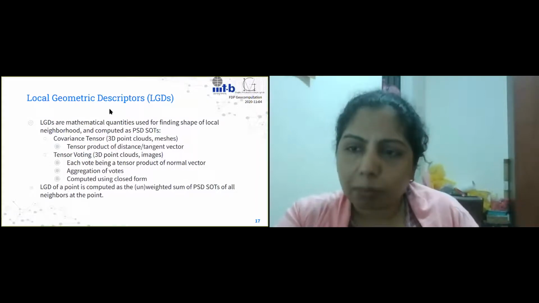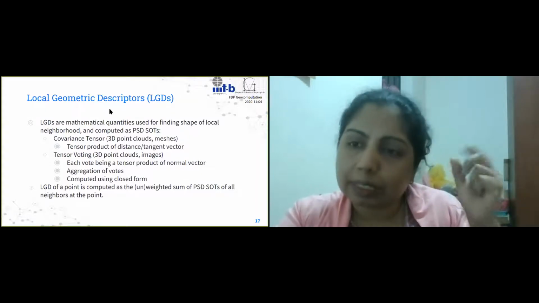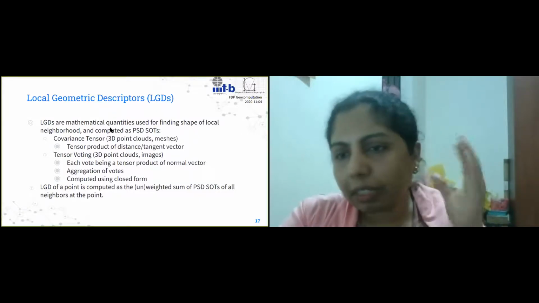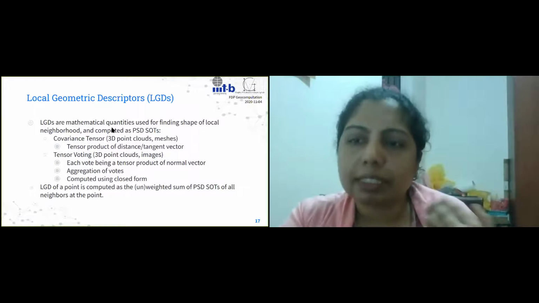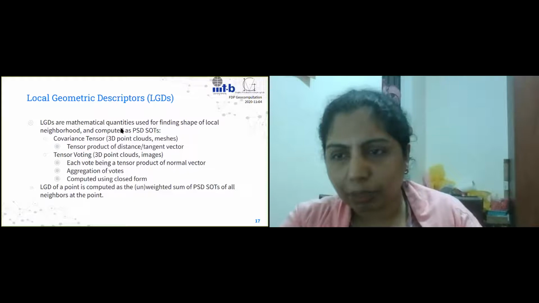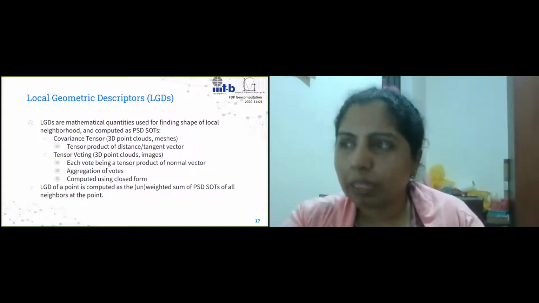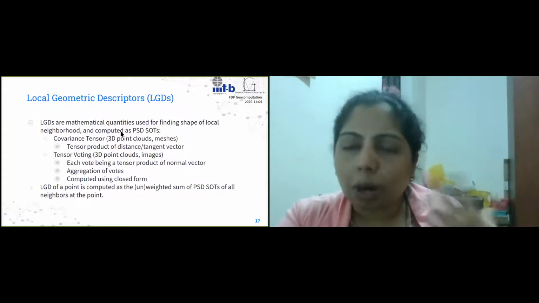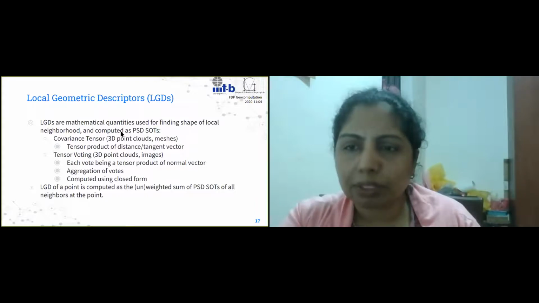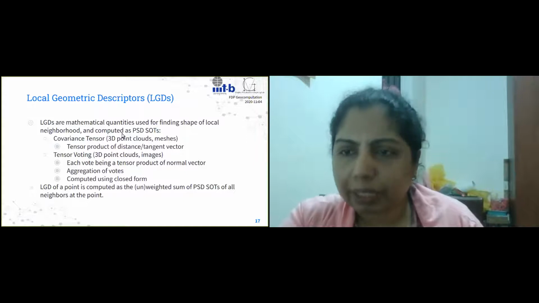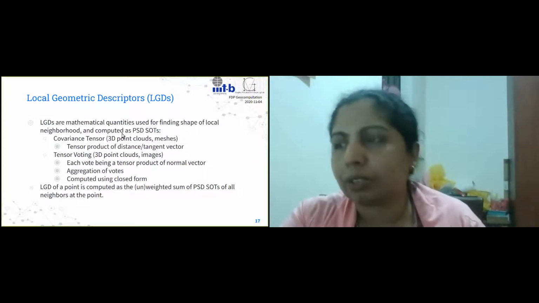Now, these local geometric descriptors that we said are going to describe the geometry of the local neighborhood, we can now define them properly, right? We can say that they are mathematical quantities which are used for finding the shape of the local neighborhood, and they're computed as positive semi-definite second order tensors, right? Now, the commonly used one is the covariance matrix or the covariance tensor, which is typically used for 3D point clouds, for 3D meshes, and so on and so forth.